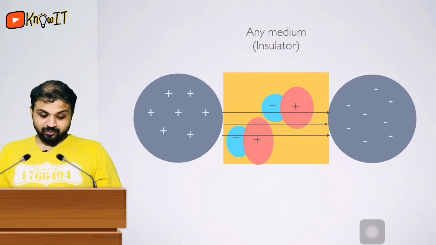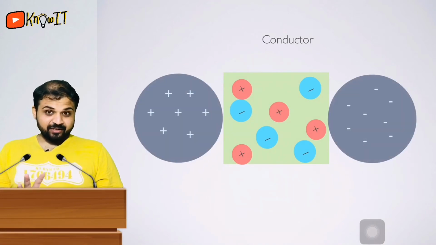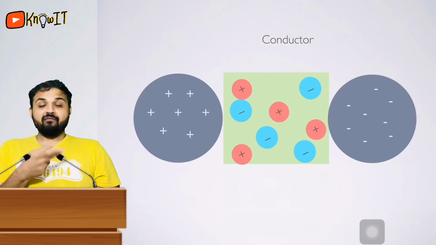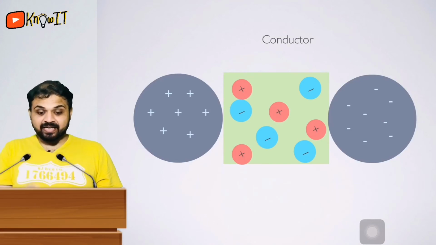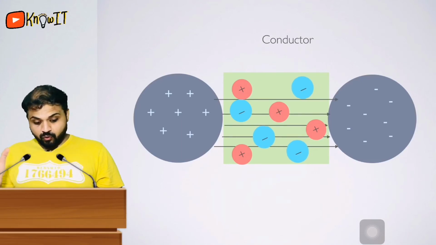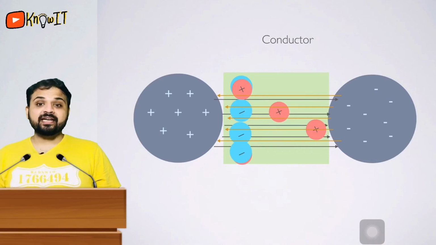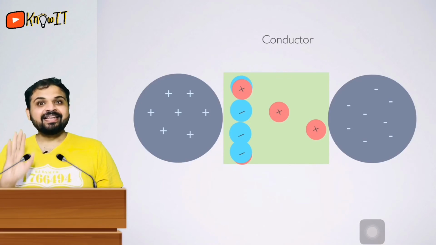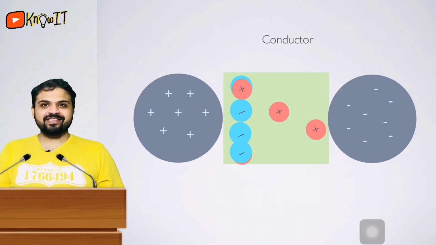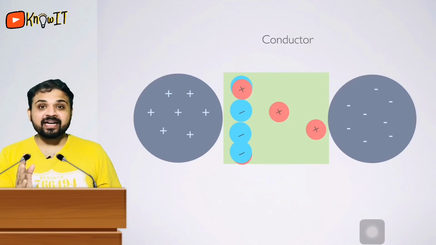Fine guys, now look at what happens in a conductor. You can see the conductor has free electrons in it. In water they were just polarizing, but in a conductor electrons go towards positive charges and develop more intense opposing electric field lines, which will cancel out every electric field line of our charge. That means there is no force. That means infinite opposition. That means infinite permittivity. Permittivity of a conductor is infinite.